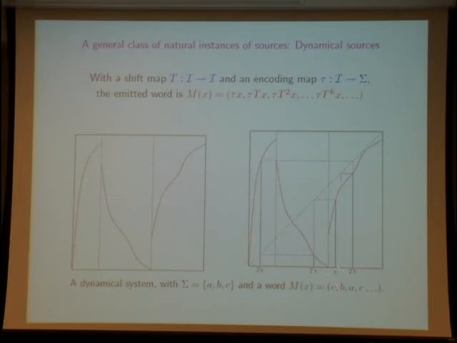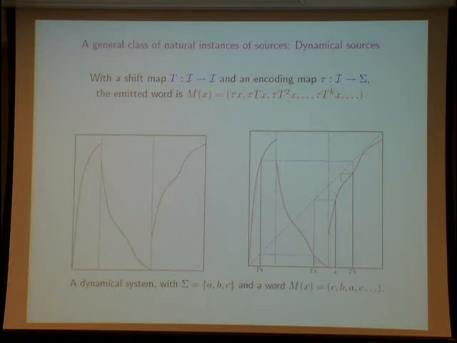So here, the first x is in the third interval, so I code by C. The second, T of x, is in the second interval, so I code by B. The third is in the first interval, I code by A, and etc. So I obtain a coding of the trajectory, and in fact I obtain a word. Here it is the word M of x, which is C, B, A, C, etc.